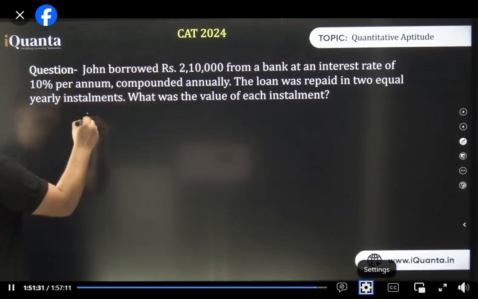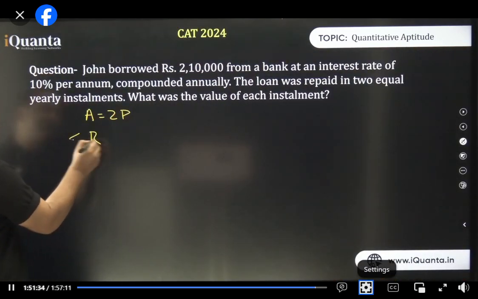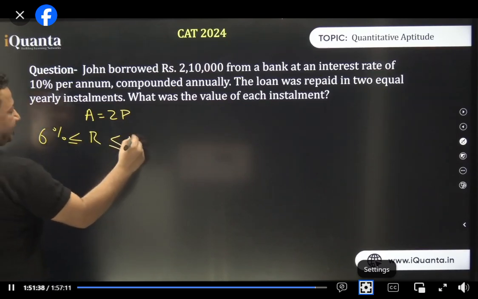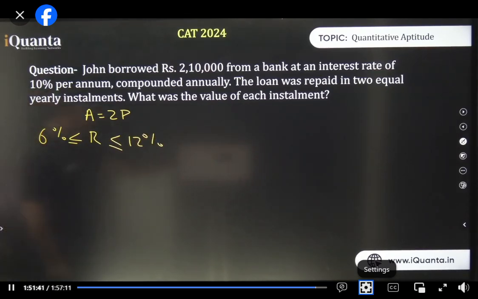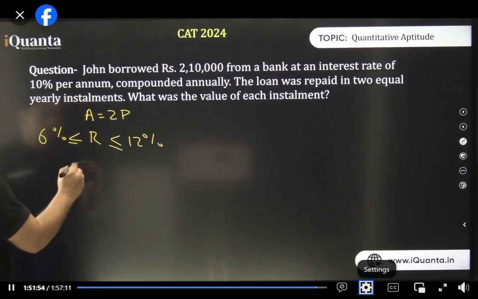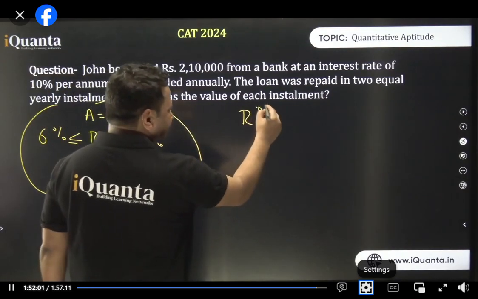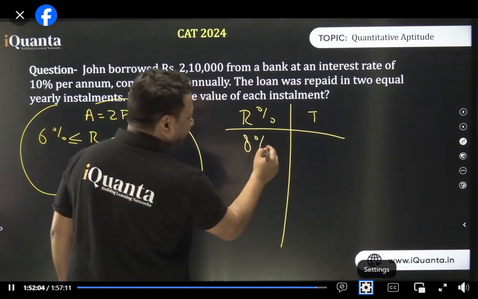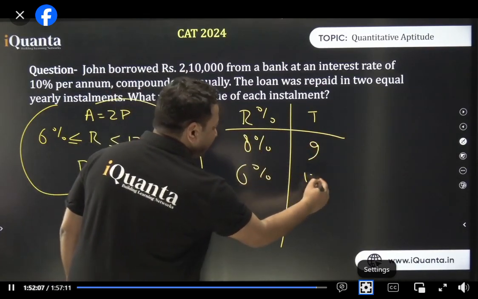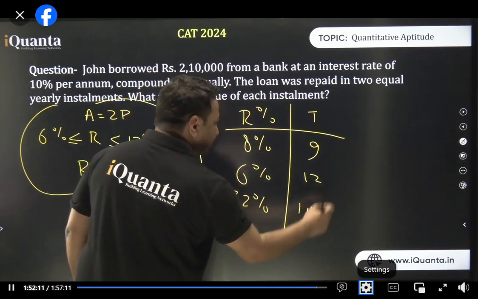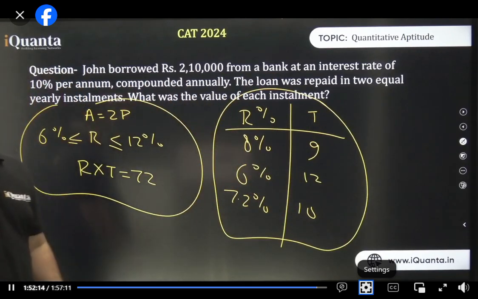Note it down somewhere. If the maturity amount is twice of principal and the rate lies between 6% and 12%, now you'd be asking why this range? Because all the financial institutions across this world give a loan only in between these percentage values. That is why financial mathematicians have calculated this for 6 to 12. In that case, the product of rate and time will always be 72. That's it. So, if the rate of interest is 8%, the time will be 9 years. If it is 6%, time will be 12 years. If it is 7.2%, time will be 10 years. So these are the number of years in which your sum will get doubled.